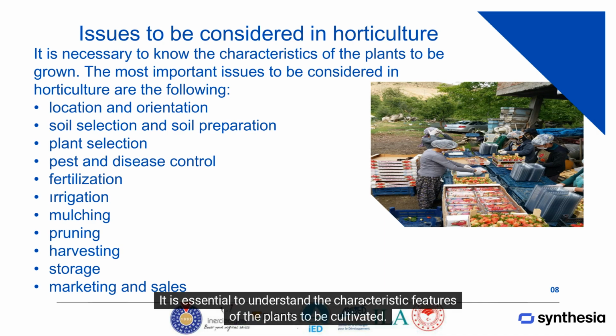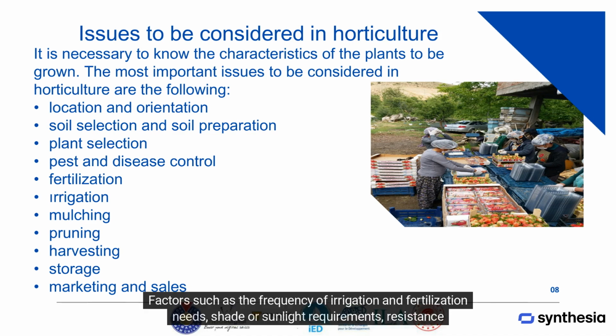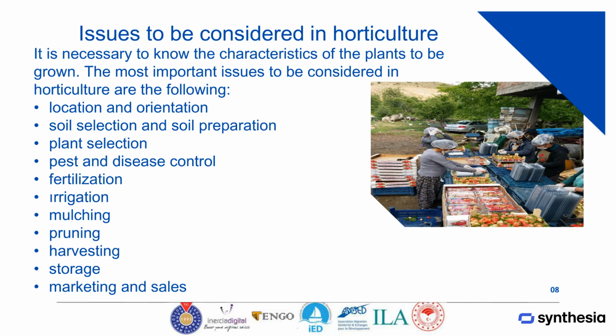It is essential to understand the characteristic features of the plants to be cultivated. Factors such as the frequency of irrigation and fertilization needs, shade or sunlight requirements, resistance to wind or benefits derived from wind exposure, disease and pest control, mulching, and optimal harvest times are crucial considerations.